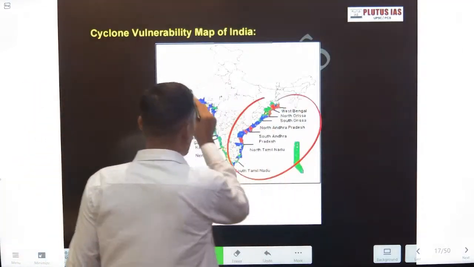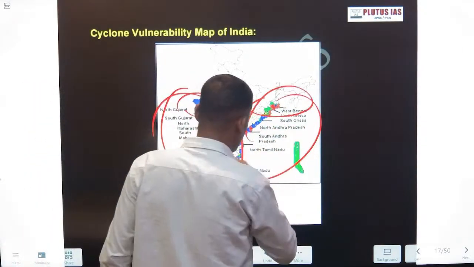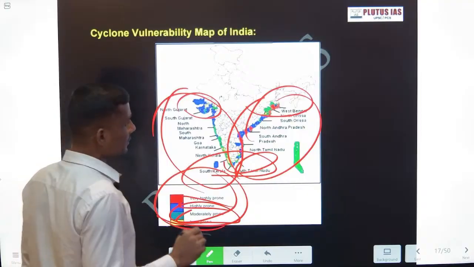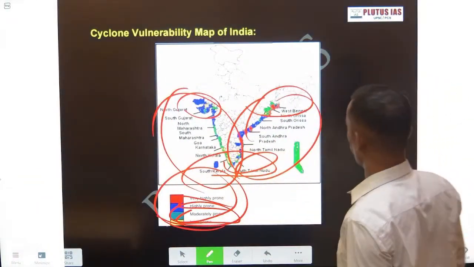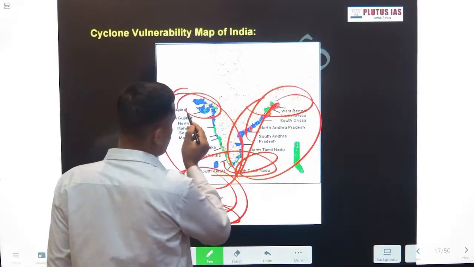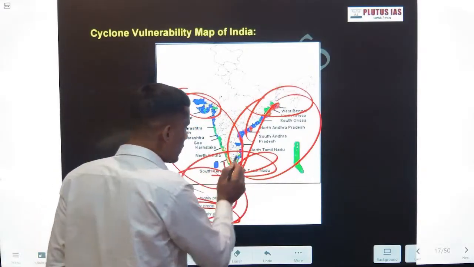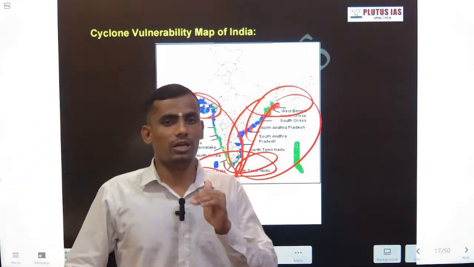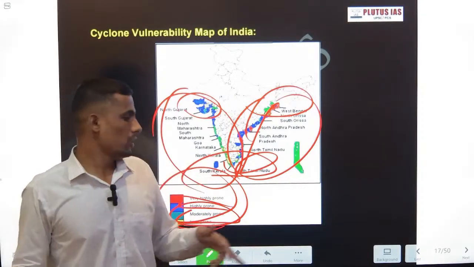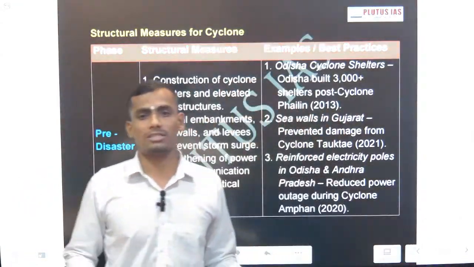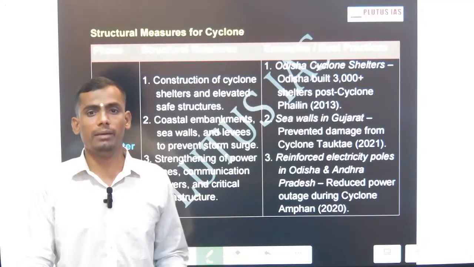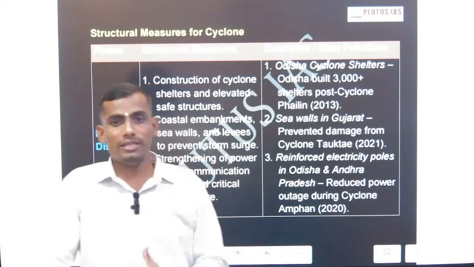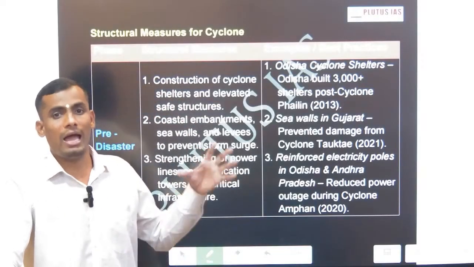Before that, let me show you how India's coast is getting affected by cyclones. You will get the idea: from West Bengal to Gujarat, Gujarat to Kerala, and Kerala to Tamil Nadu, all this coast is getting affected by cyclones. So this much vulnerability is there. We have to take action, and the Government of India, through the National Perspective Plan on Disaster Management, has taken action, including the establishment of the NDMA, SDRF, NDRF, and even the mitigation fund.